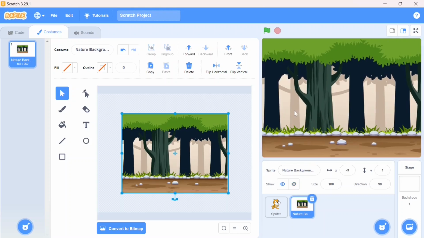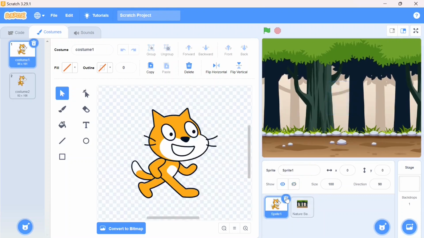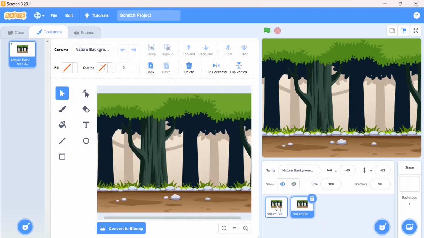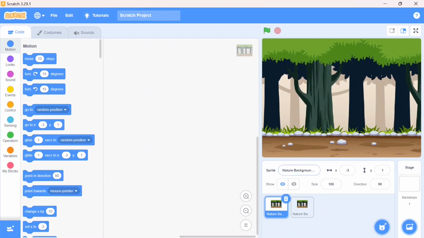It fits now, right? I don't want this cat sprite, so I'm going to delete this. And now I need to make a duplicate. Okay, go back to coding. I will give the name nature first, and this one nature second. Yes, I will start the coding of the scrolling background.